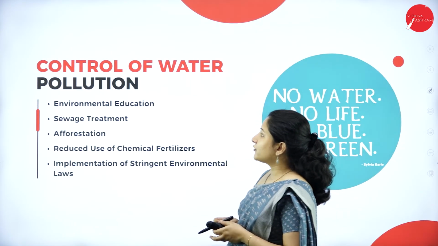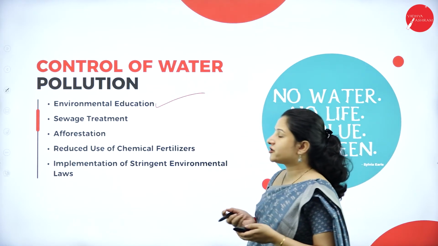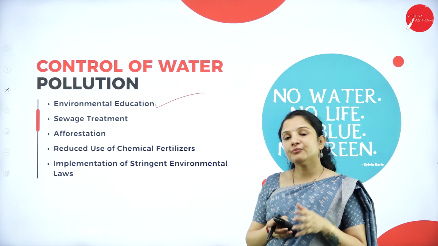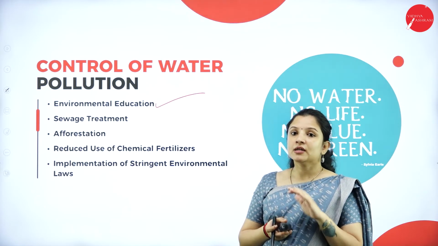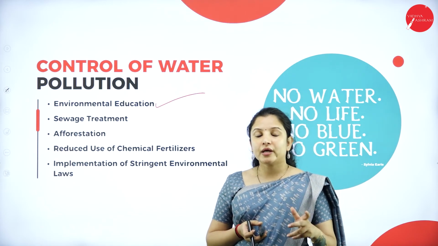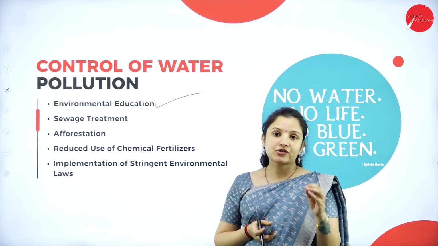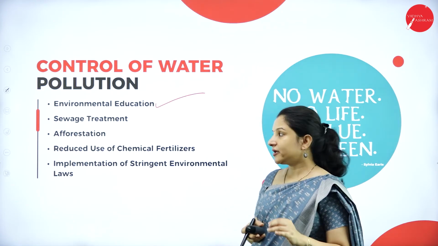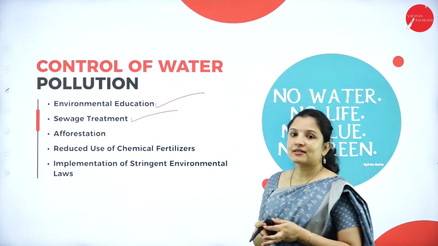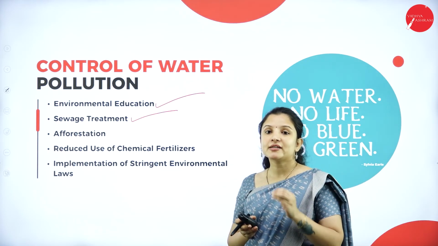Next, talking about the control of water pollution. Water pollution can be controlled by environmental education, like how now you have environmental studies from the younger classes itself, this EVS or environmental studies related subject has to be kept, wherein students should be made to know the importance of the natural resources that are there on this planet and how to protect them. Next is sewage treatment, that is, before letting any of the industrial waste into the river, it has to be treated properly.